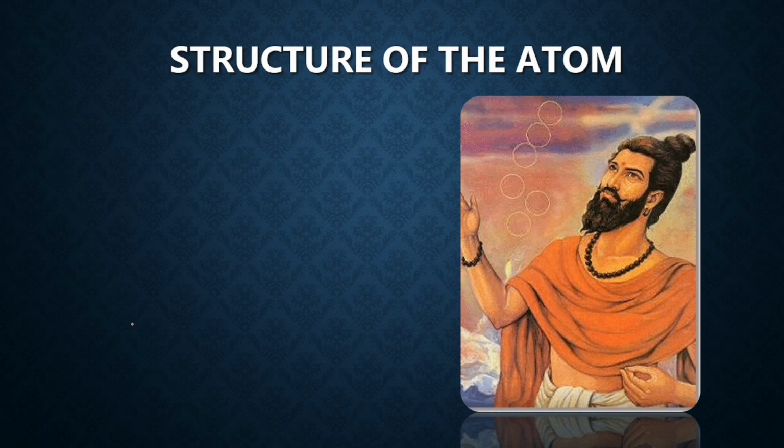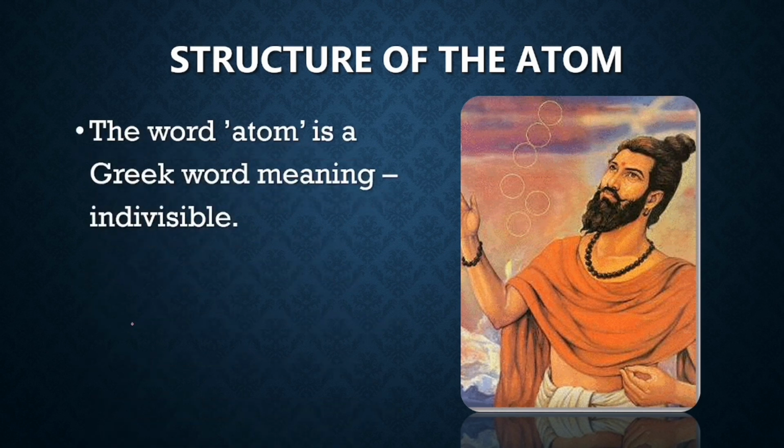Before going into the structure of the atom, we must know about the ancient views of the atomic structure. The word atom is a Greek word and it means indivisible. We know that now atom cannot be indivisible because we have to study about the subatomic particles, that is electron, protons and neutrons. We have already covered this topic in standard 7. So I'll be just going through the topics. In case you have any doubt, put it in the comment section.